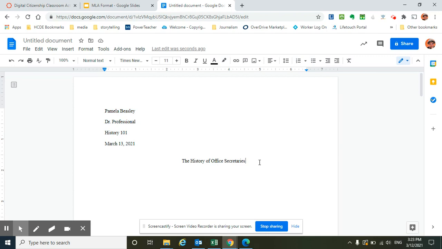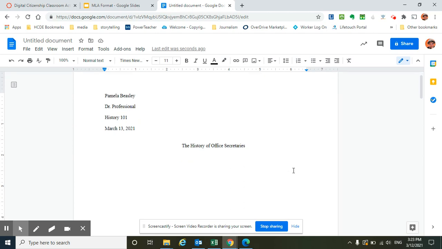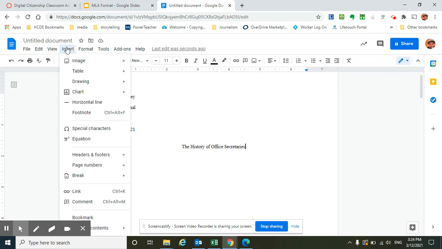And now we need to do the page header. This one is tricky for a lot of you, so let's look at that. I want to insert page numbers. Okay. Now, a lot of your teachers will say that they do not want you to include the first page because your first page already has your name on it, and it's clearly the first page because it has your title on it. So instead, you'll start at the second page.